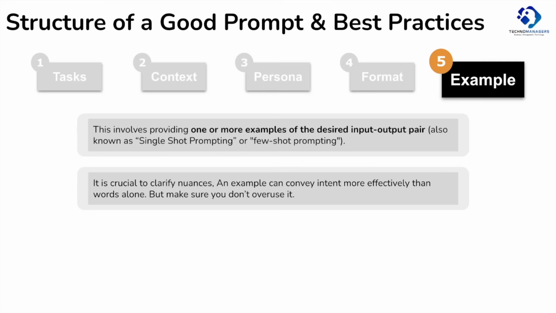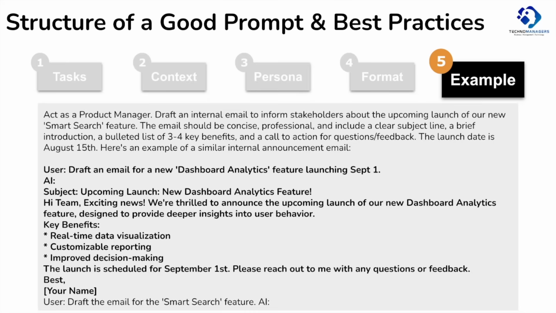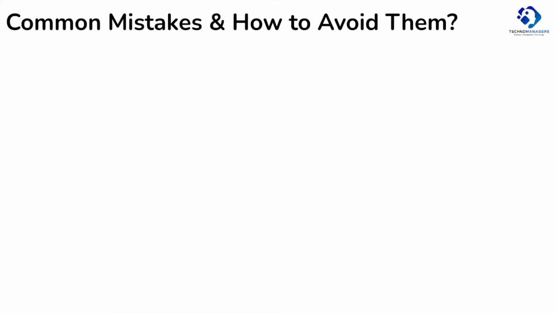So finally, if we add the reference, the final output would look something like this. The quality of this output will be much better than our original prompt where we started. See, here we have used a sample input and output based on which your AI will be able to generate for your requirement.